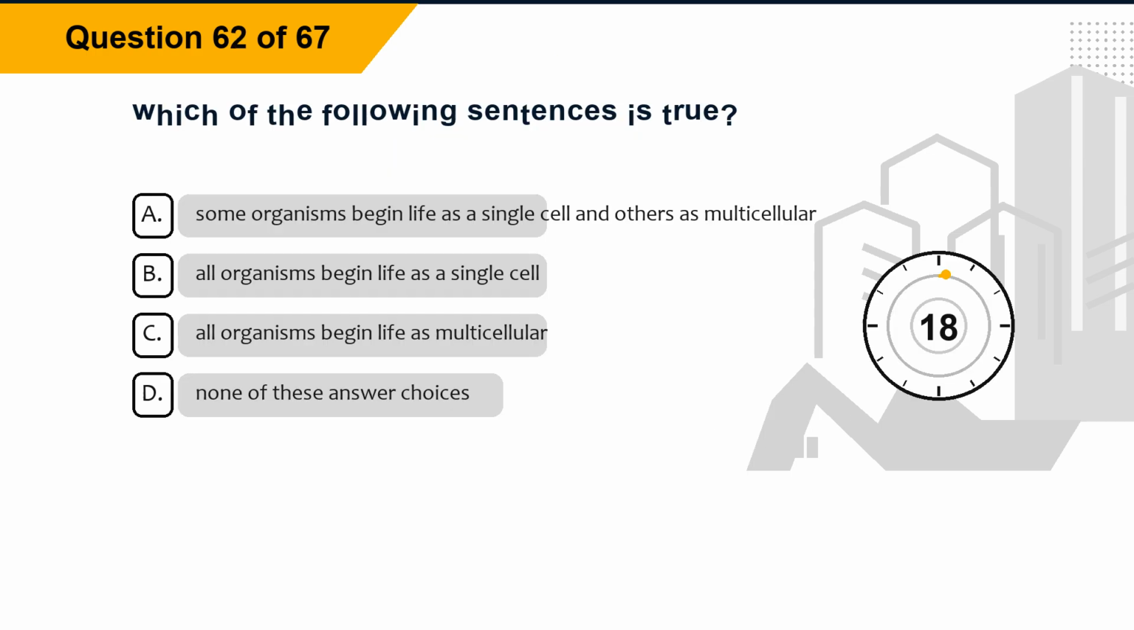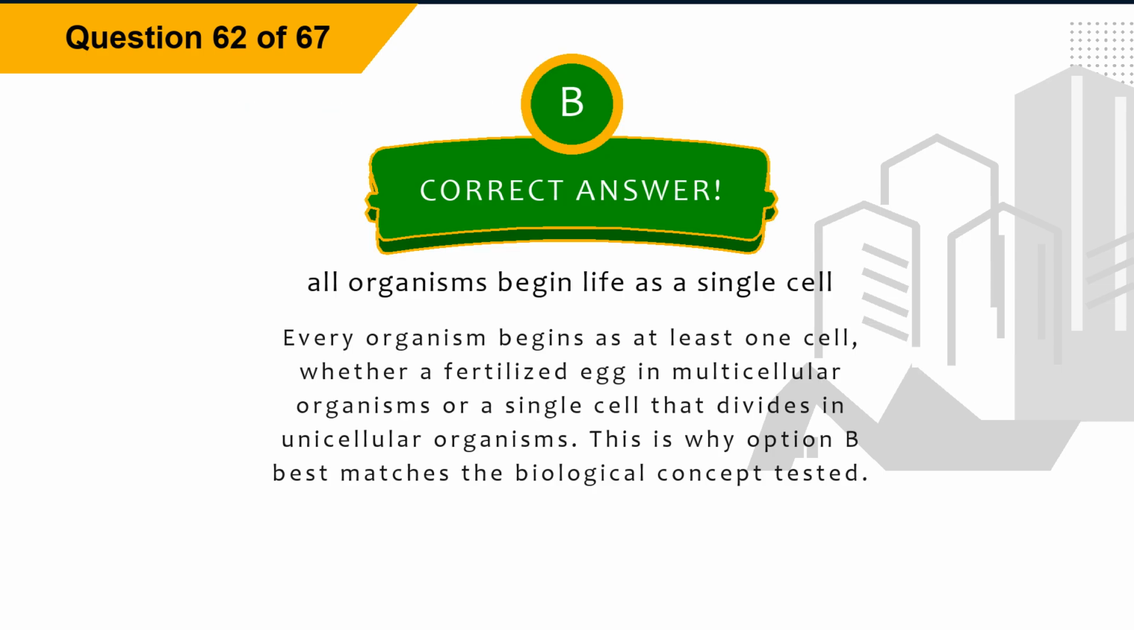Question 62. Which of the following sentences is true? Option A, some organisms begin life as a single cell and others as multicellular. Option B, all organisms begin life as a single cell. Option C, all organisms begin life as multicellular. Option D, none of these answer choices. The correct answer is option B, all organisms begin life as a single cell. Explanation. Every organism begins as at least one cell, whether a fertilized egg in multicellular organisms or a single cell that divides in unicellular organisms. This is why option B best matches the biological concept tested.